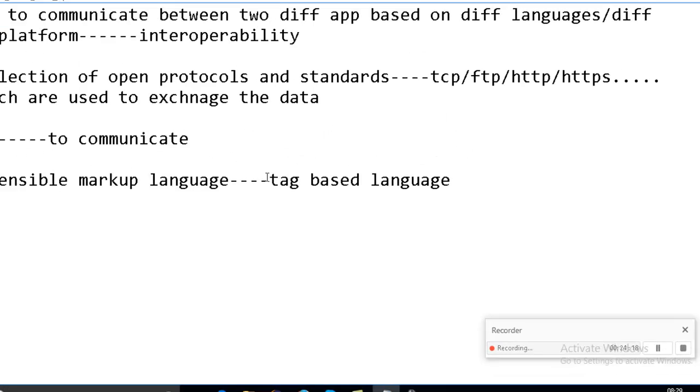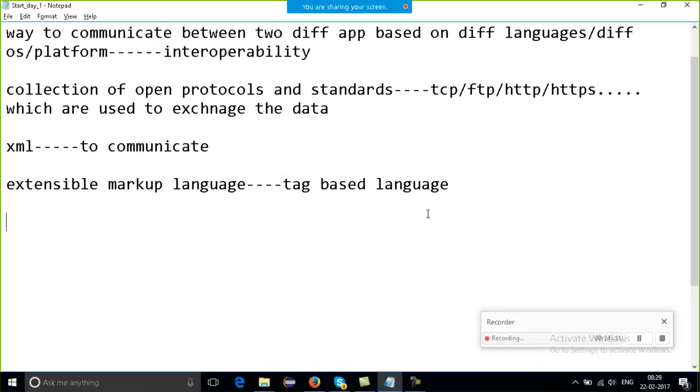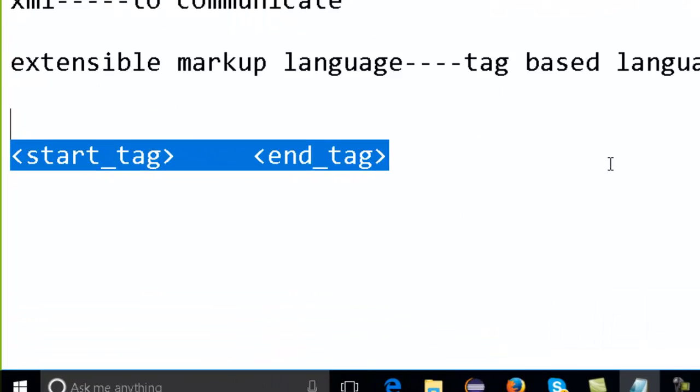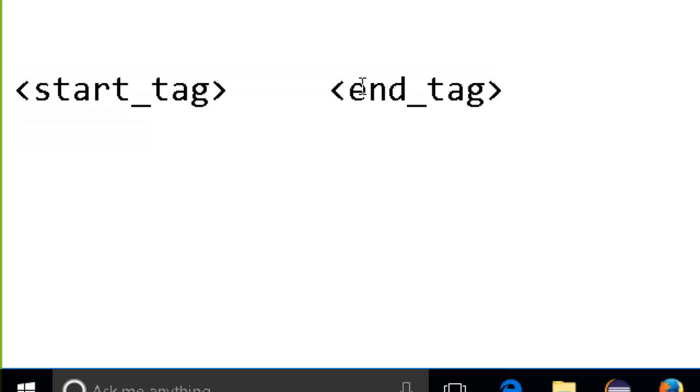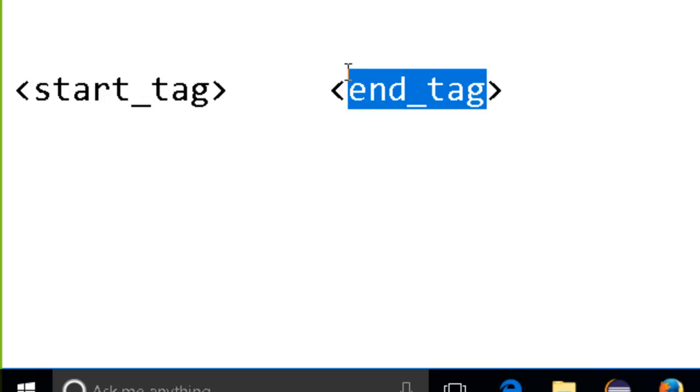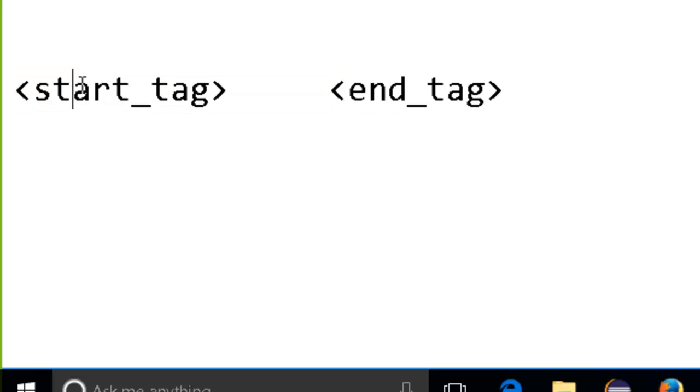Tag based language means what? It works with a start tag and an end tag. This is the syntax in which it actually works. And one more thing, these tags are user defined. If you want to work with XML, you can define these tags on your own. You can even write Priya, and Priya with the end tag.